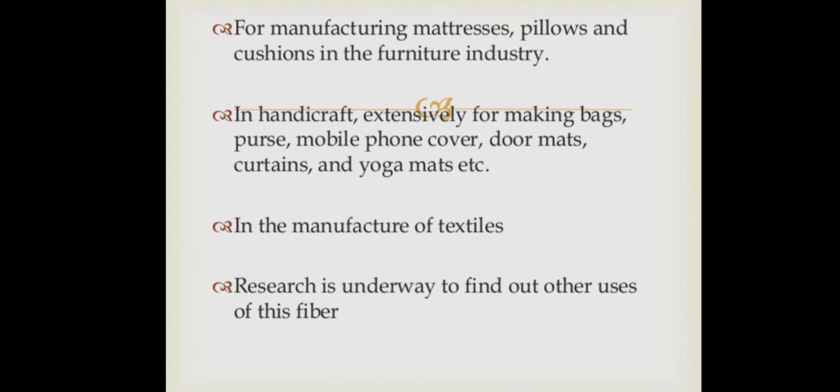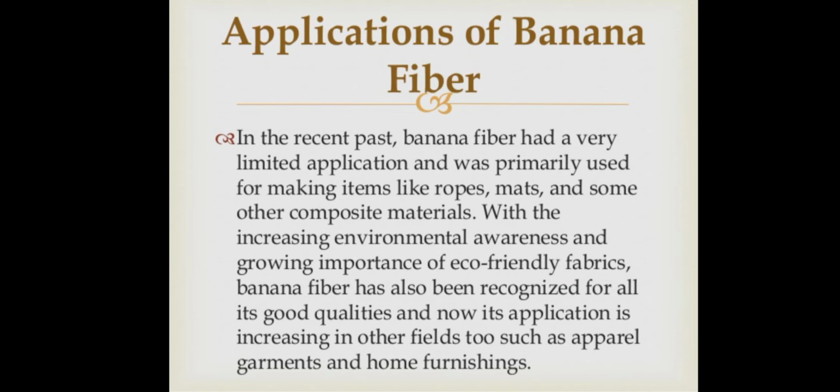It is also used in the manufacturing of textiles, and research is underway to find other uses of this fiber. When we talk about applications of banana fiber, in the recent past it had very limited application and was primarily used for making items like ropes, mats, and some other composite materials.